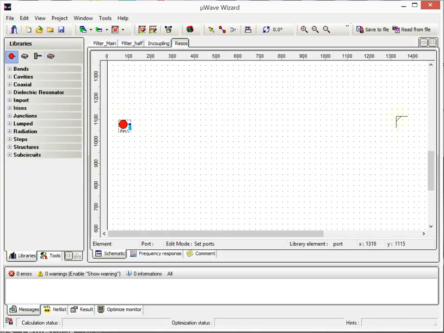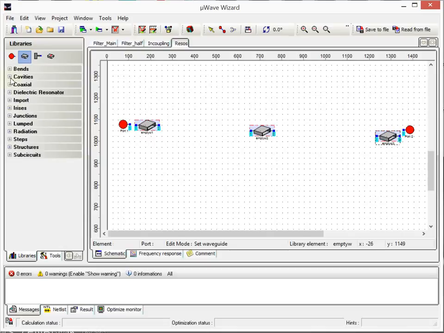Here we start with two ports. We rotate this. I will have two elements, so I need these empty waveguides, because we can't connect elements directly. So we need these empty waveguides in between, and this is like a glue to stick it together.